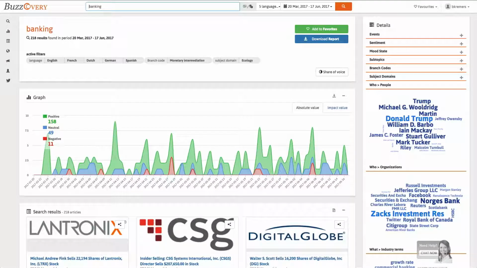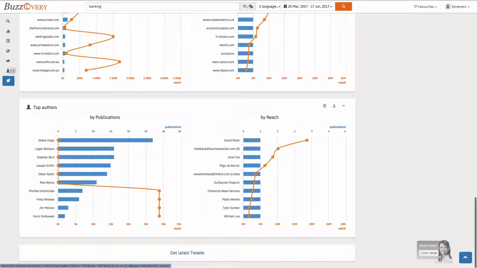Right now, John wants a list of journalists to approach for a publication about Triodos. He goes to the top authors section. This way he finds the names of people who have written most about the subject, the number of publications, and their reach. To look at this list offline, he can choose from a graphical download or an export to Excel.